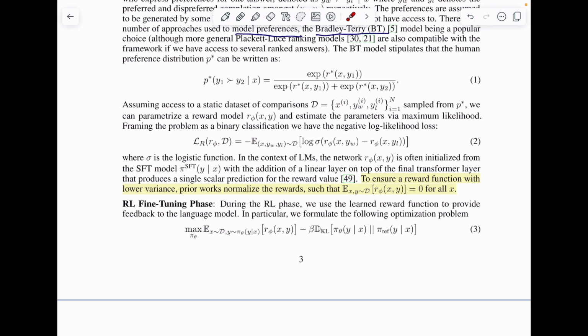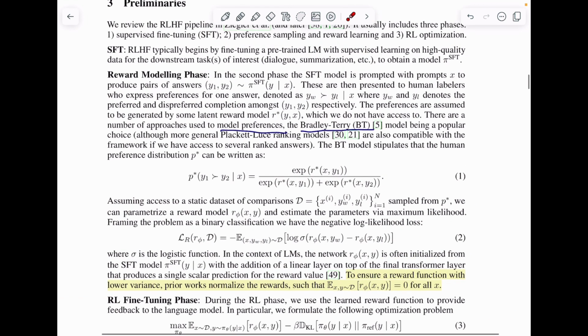I'm going to go into the details of the mathematics here a little bit. Let's say you generate two outputs using pi SFT given a particular prompt. You have x as a prompt, and pi SFT models the probability of the next word, and hence a sequence of words, in an autoregressive manner. Let's say you sample two outputs from this probability distribution, using top K sampling, top P sampling, which is also called nucleus sampling, or beam search. Let's say these are y1 and y2.